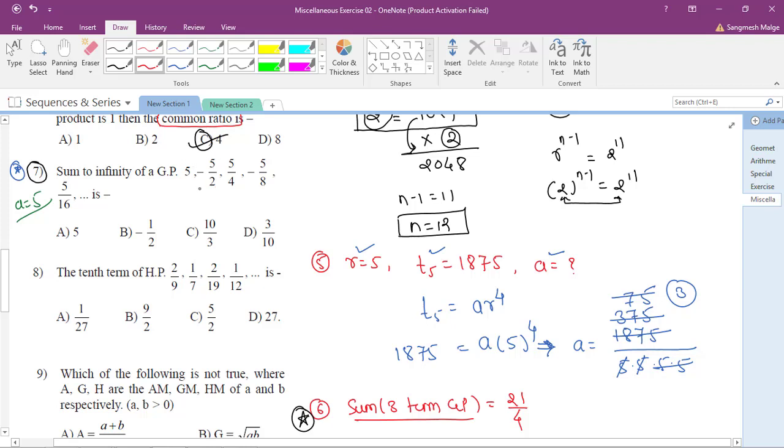And what is t1? This is my 5. This is the first term, second term. t1, t2 are the term numbers: first is t1, second is t2. So r becomes -5 by 2 upon 5, that is t2 by t1.